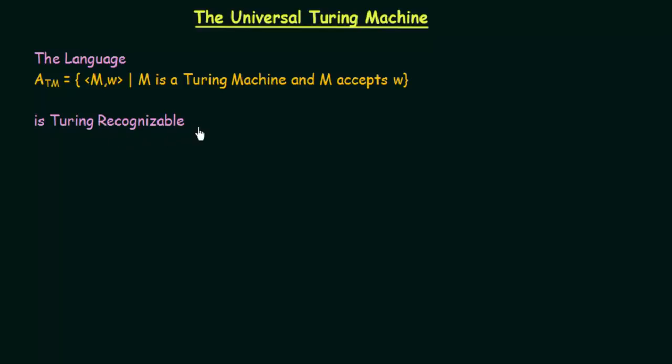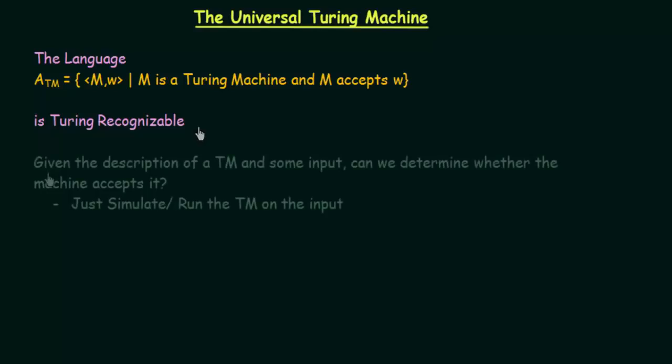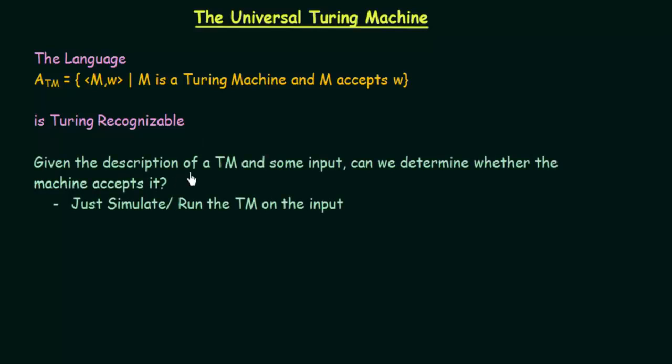Now the question is, can we have an algorithm which will tell us if the Turing machine will accept a certain string? It says, given the description of a Turing machine and some input, can we determine whether the machine accepts it? So here is when the role of the universal Turing machine comes into play. In a universal Turing machine, what we do is pass in as an input the description of another Turing machine and some input values.